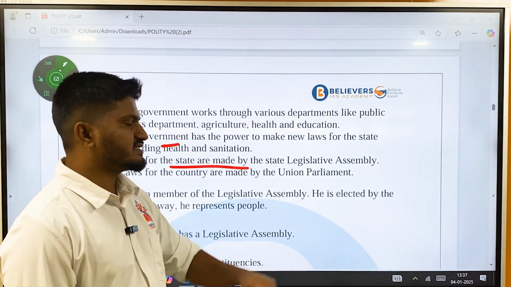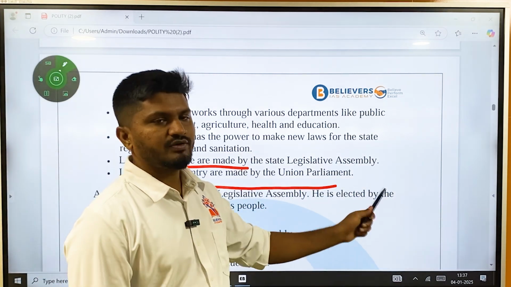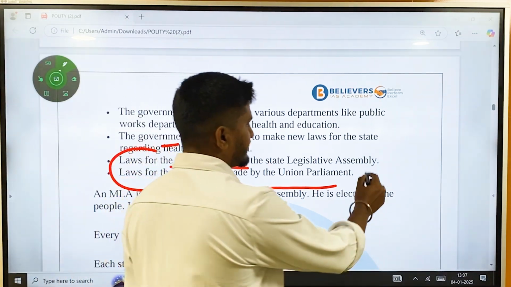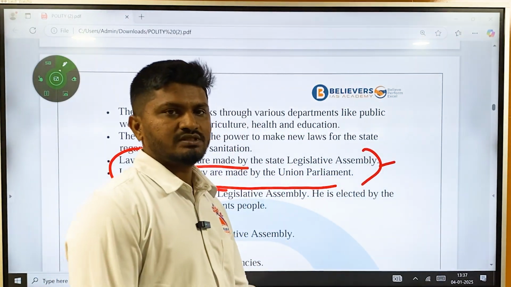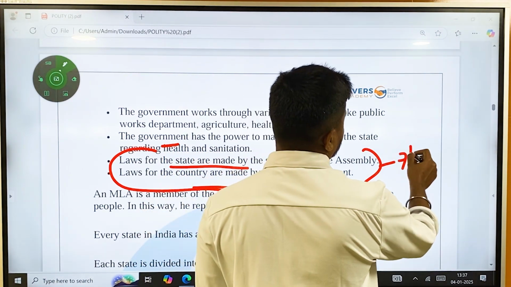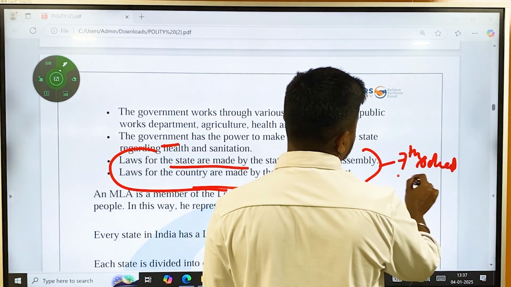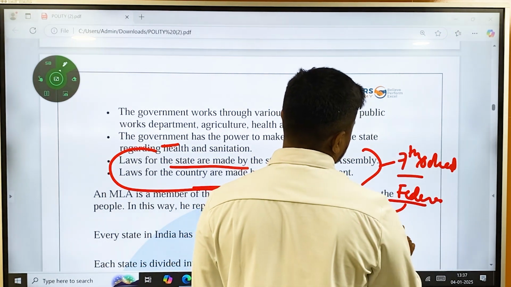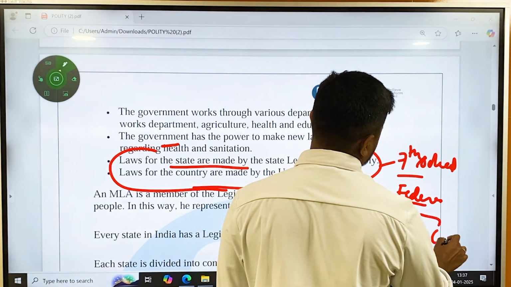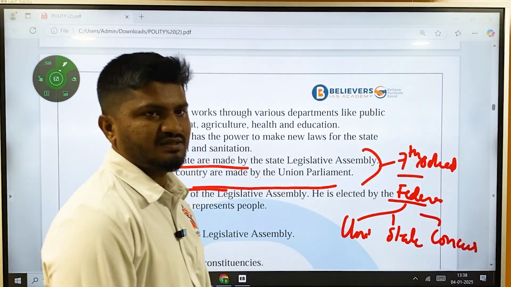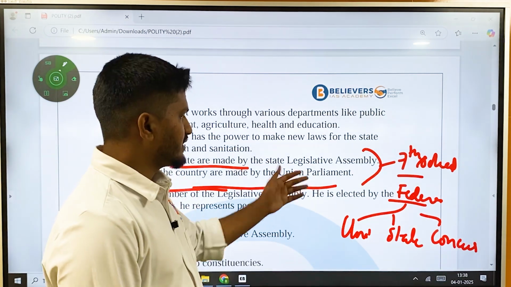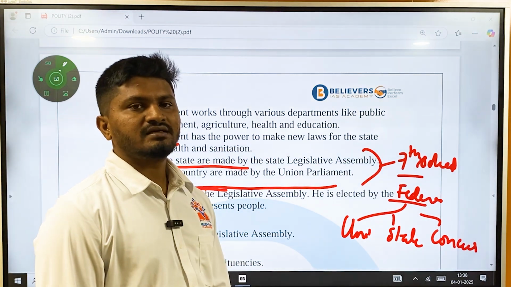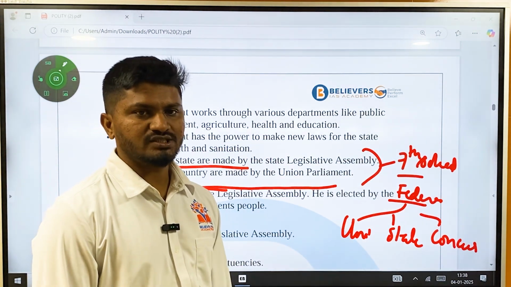Laws for the state are made by the state legislative assembly, and laws for the country are made by the union parliament. There are certain constitution articles and certain schedules which deal with this list. For example, the 7th schedule divides the list into the union list, state list, and concurrent list. On the subjects present in the union list, laws will be made by the union government. For subjects in the state list, laws will be made by the state, and for subjects in the concurrent list, both the center and the state can make laws.